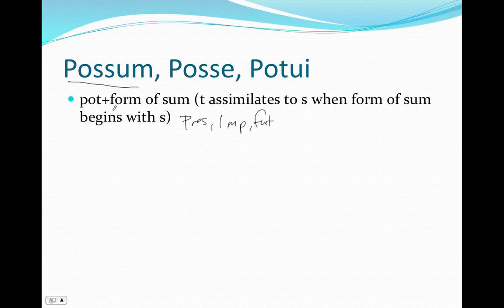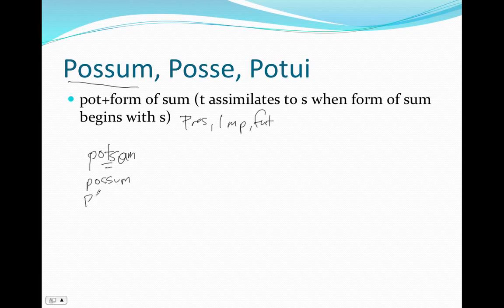All you do is you take the stem pot and add a form of sum. The only exception is that this T is going to assimilate to an S when the form of sum begins with S. So instead of potsum, this T becomes S, and you get possum.